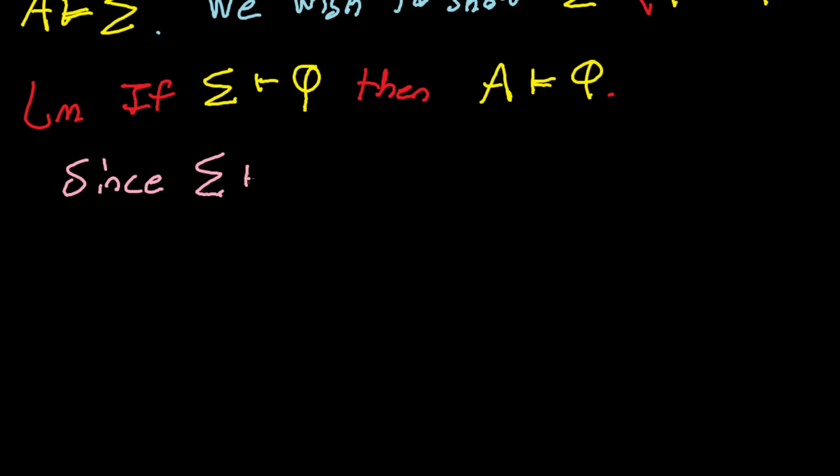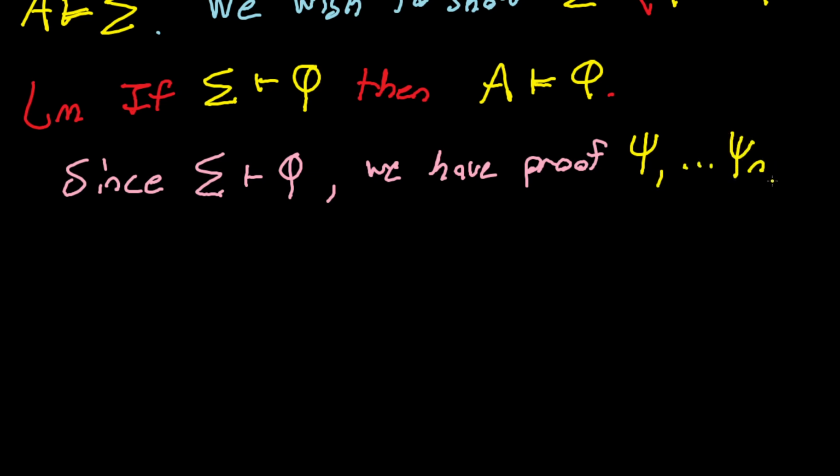So since sigma proves phi, we have a proof of the form psi 1 through psi n. That, of course, proves phi. And this isn't too important, but recall that the proof has to end by concluding the goal, right?